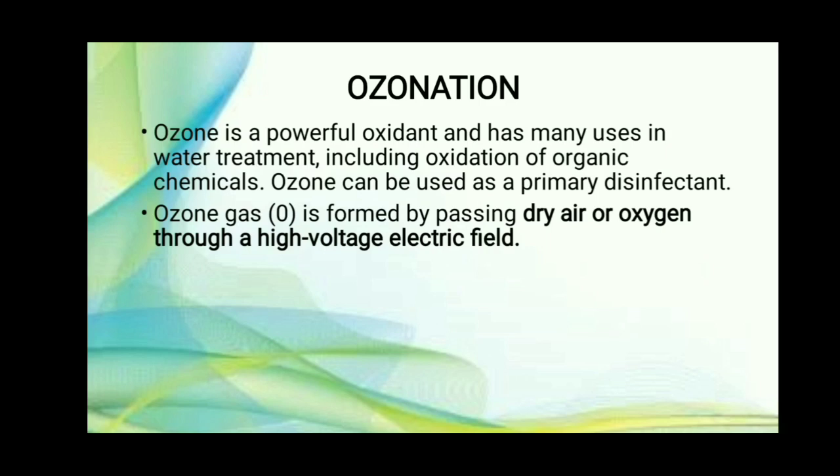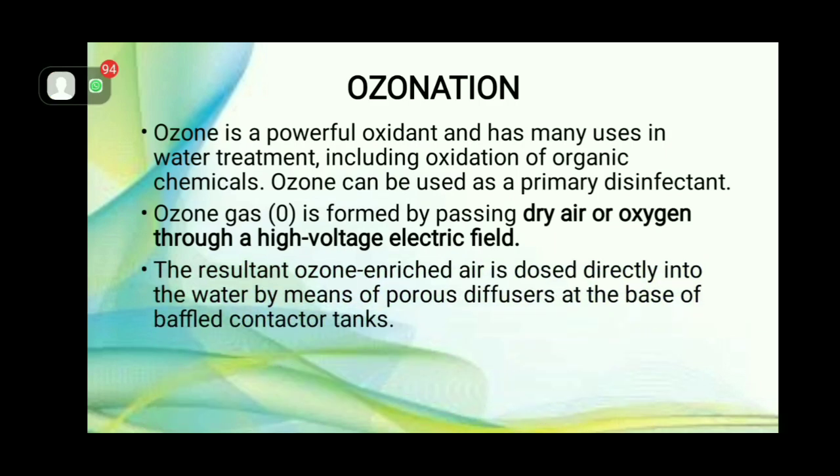Ozone gas, that is O3, is formed by passing dry air or oxygen through a high voltage electric field. So how is ozone gas formed? By passing dry air or oxygen through a high voltage electric field.